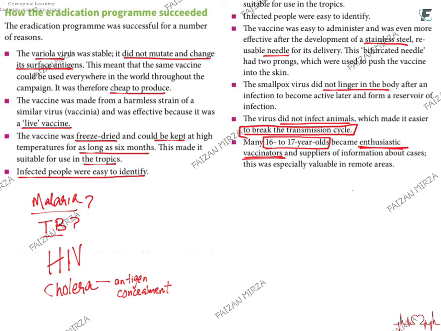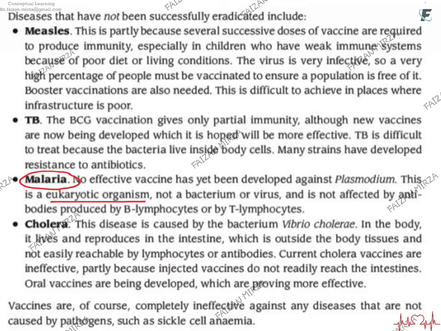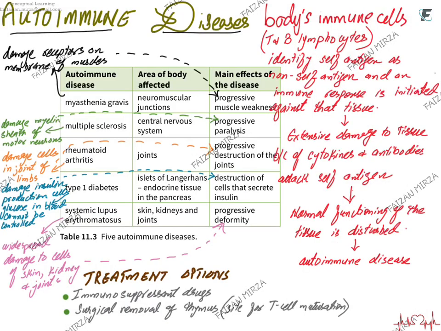Probably the second disease that could get wiped out by vaccination would be polio, but there are just two countries where polio is left, and Pakistan is one of them. For malaria, TB, HIV, and cholera, we don't have effective vaccines, and there are various reasons why effective vaccines could not be made, or why an effective immune response could not be evoked against these particular pathogens.